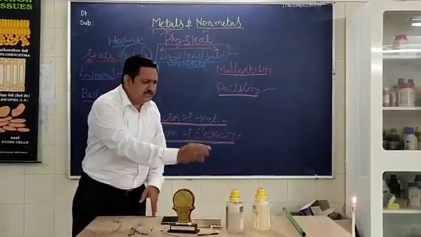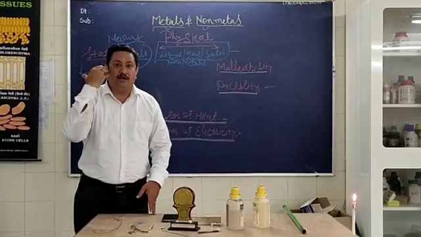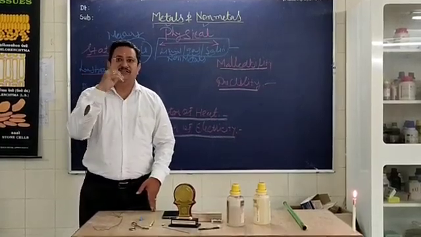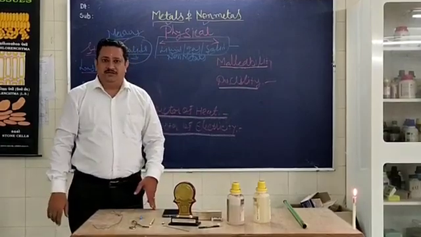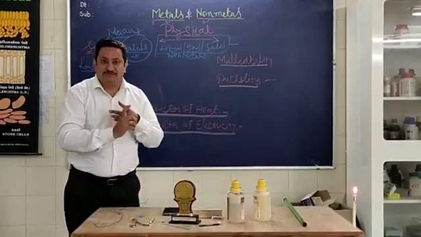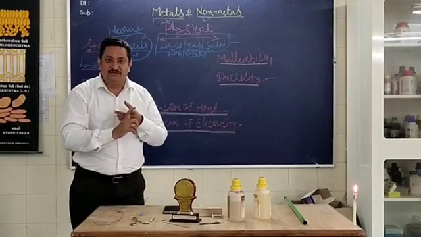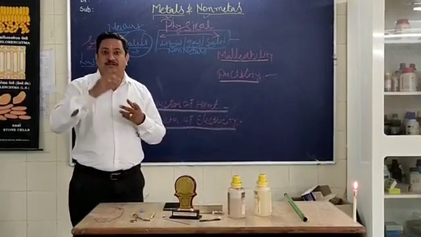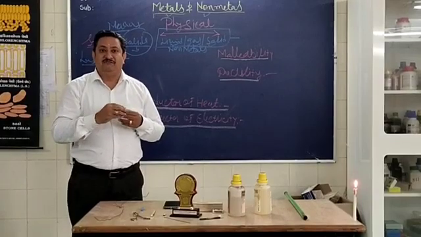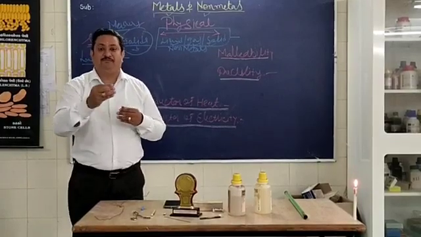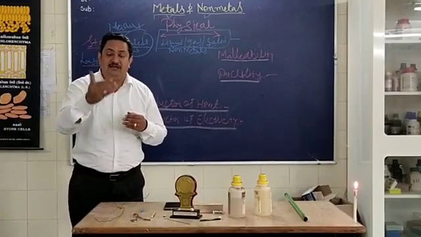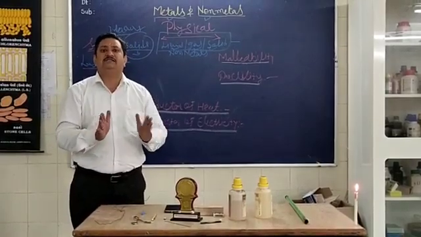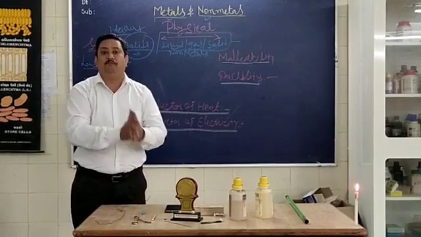Whatever is caught by our eyes is known as physical properties. How they look, how they behave, whether they shine or not, what their boiling point is, how they react with electricity and heat. These are all physical properties.